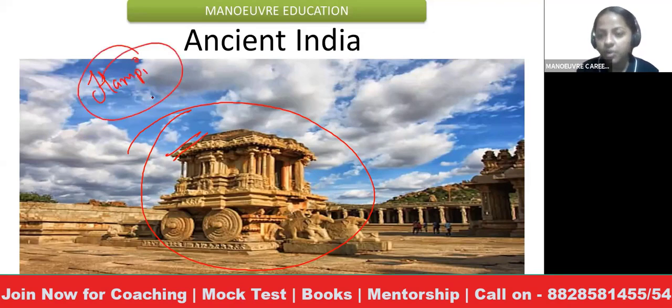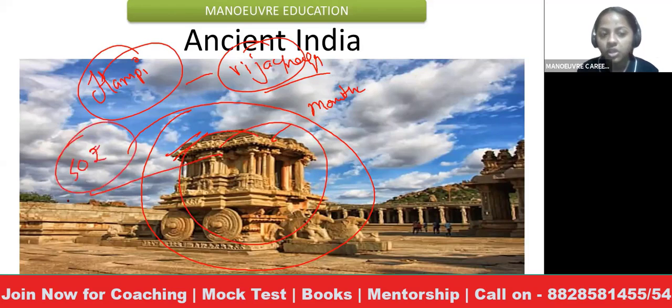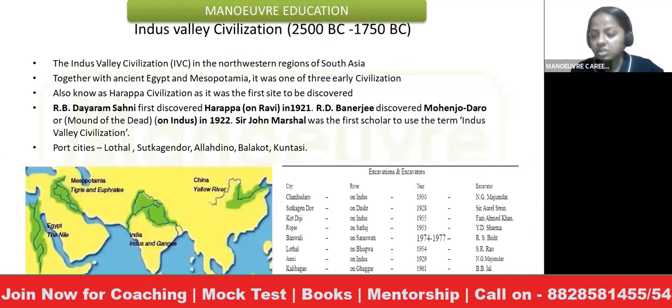This is the structure of Hampi Temple, which is located in Vijayanagar. It was a very important part of the Vijayanagar Empire. This temple is a monolithic temple made from one single rock. One single large rock has been cut and carved, and thus it is made. This is inscribed on your 50 rupees note. If you turn your 50 rupees note and see the back side, the same Hampi temple has been inscribed. So you should be aware of all these basic things.